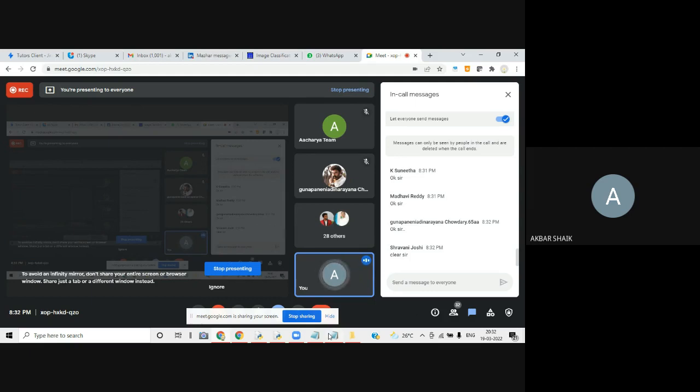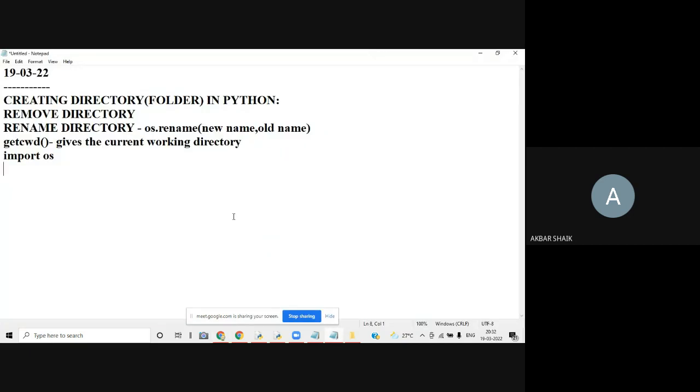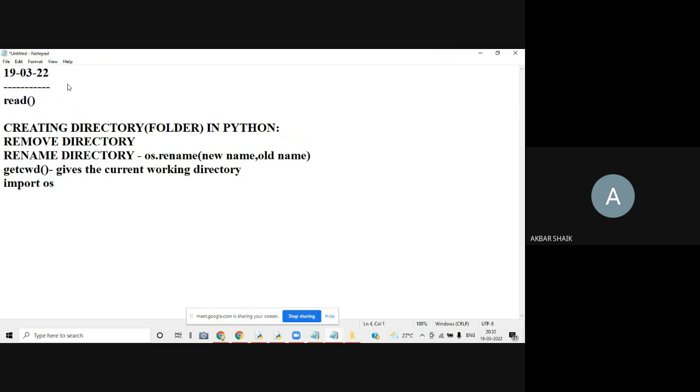Okay. Before going to the other topic, let me discuss some more functions in files. Yesterday we discussed some functions like the read function and the write function.